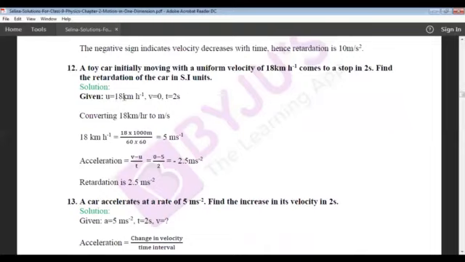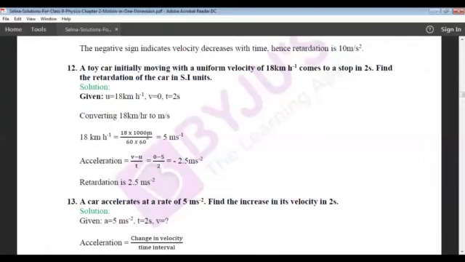So this is 18 km per hour. Initial velocity is 18 km per hour. So the final velocity is 0 because the toy car comes to rest in time 2 seconds. That is t is equal to 2 seconds. So we need to convert this 18 km per hour to meter per second. So this 18 km per hour we have to convert in meter per second.